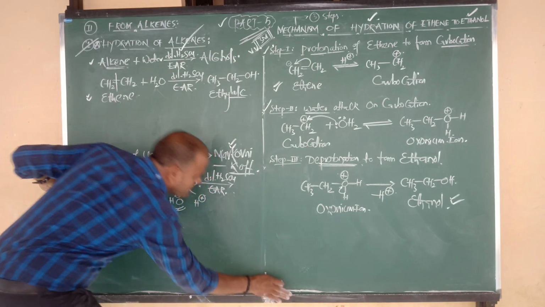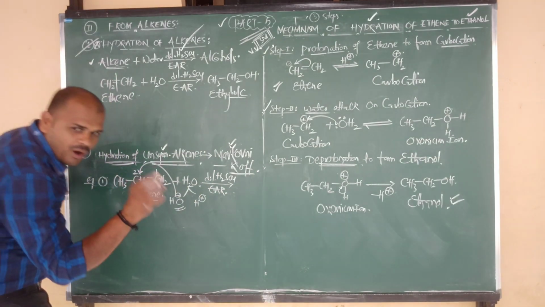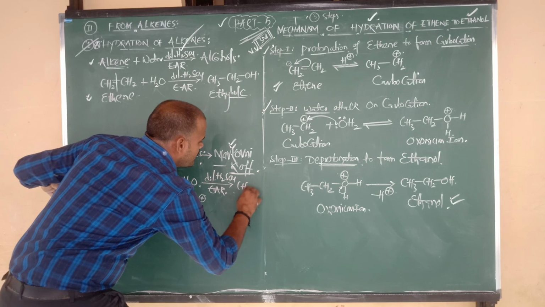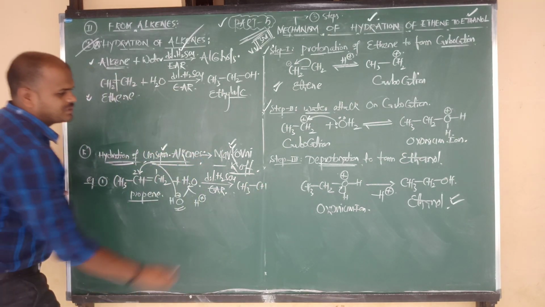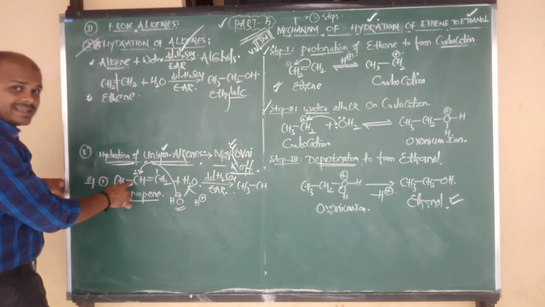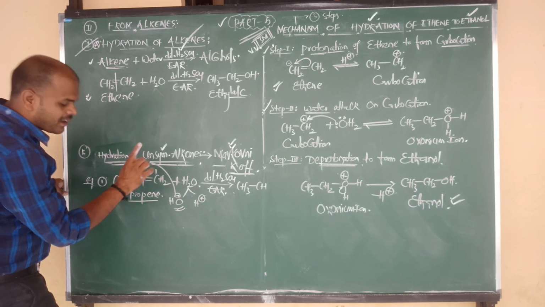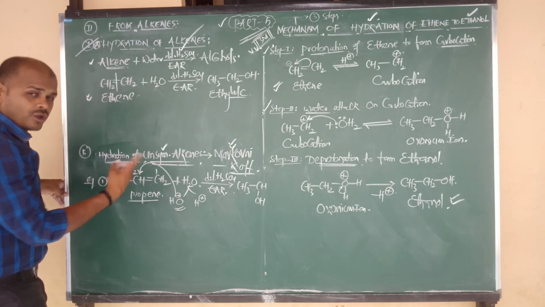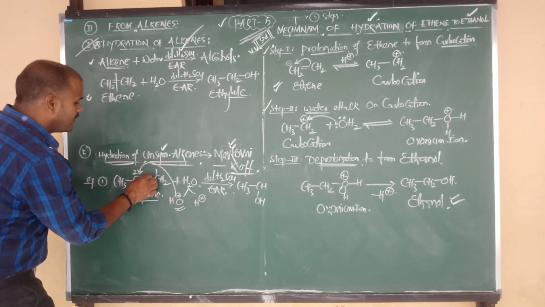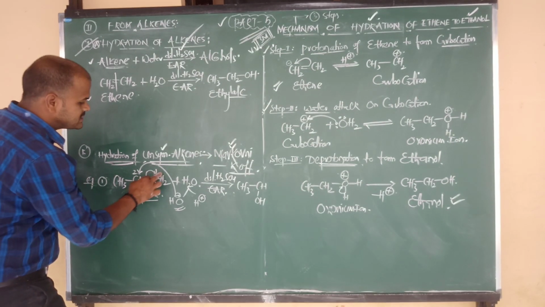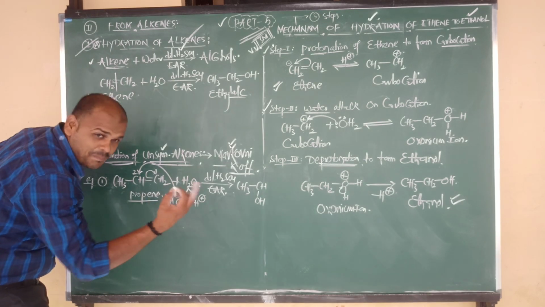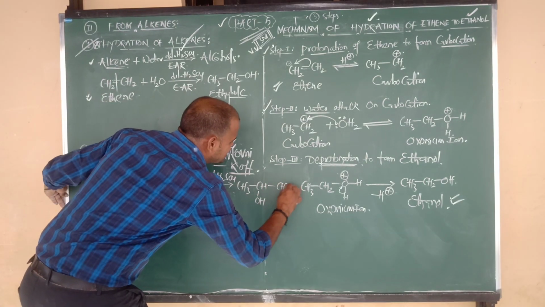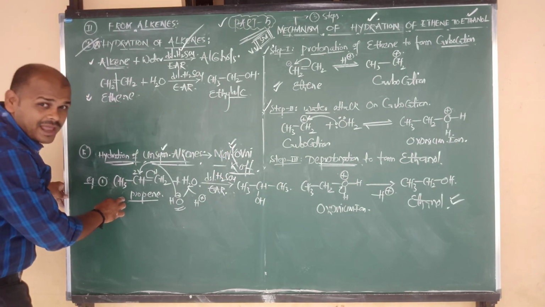Okay, now tell me what product we are going to get. CH3 bonded to CH, CH3 bonded to CH. The CH contains fewer hydrogens, so it is attacked by the negative part. What is the negative part? OH. Next, the double bond automatically becomes a single bond, because the bond shifts here. CH2 carries a minus, and the minus is attacked by plus. So CH2 becomes CH3.